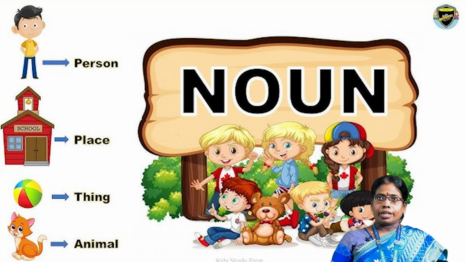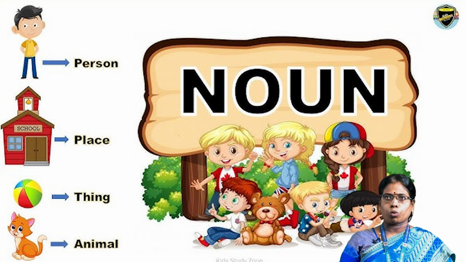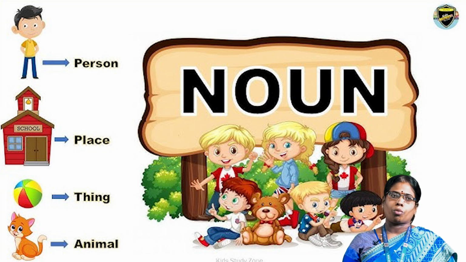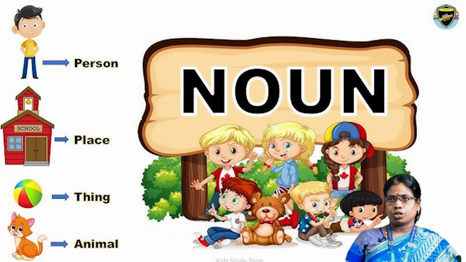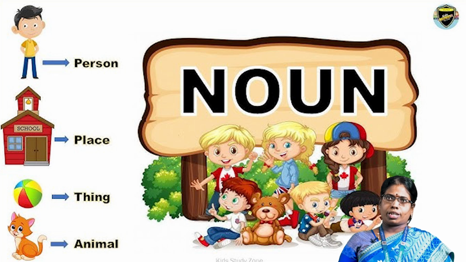And then the fifth rule: nouns ending in y that is preceded by a consonant form their plural by changing y into i and adding es. For example, baby means in plural form we should say babies, lady, ladies, city, cities, army, armies, story, stories, pony, ponies. And then these and all come under certain rules.